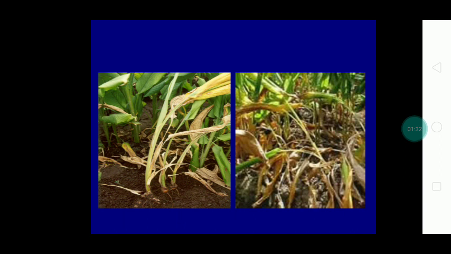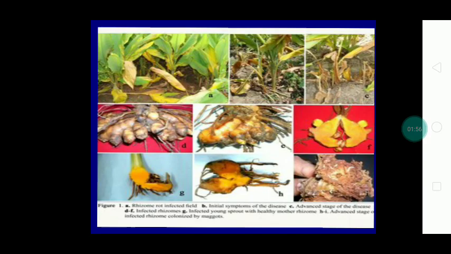In above ground parts, that is in the foliar region, initially marginal yellowing of leaves will occur. This yellowing starts from the lower leaves and then gradually spreads to the upper portion of the leaves. Then this marginal chlorosis will convert into necrosis, and all the leaves start to dry, resulting in complete blighting of leaves. In this picture, we can see the infected plant in the field condition as well as the infected rhizomes.